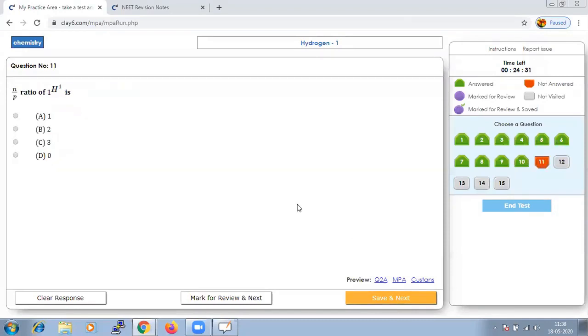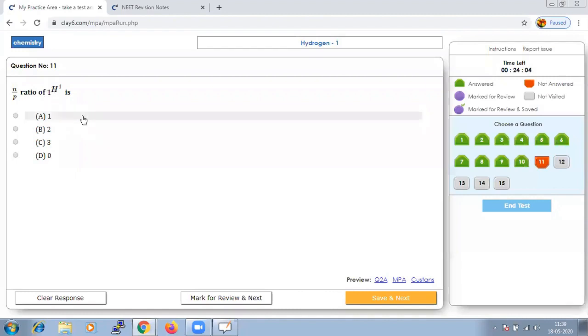N by P ratio of, they have asked 1:1. So when we say for this is N by P ratio, that means N is of course going to be 0 here and P is 1.